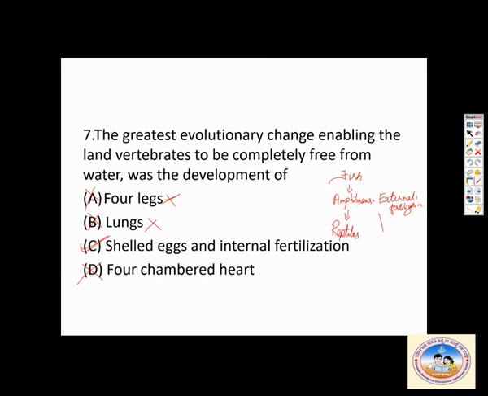Whereas in the case of reptiles, they are shelled eggs. They have a lot of calcium deposits over them. They are shelled eggs, also called cleidoic eggs. So remember this, very important. So C is the correct answer.